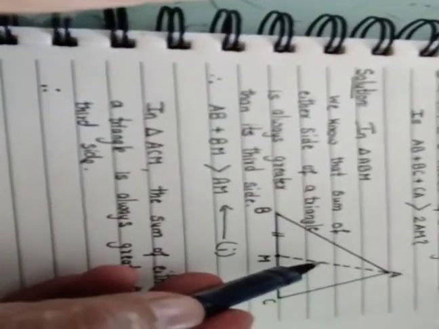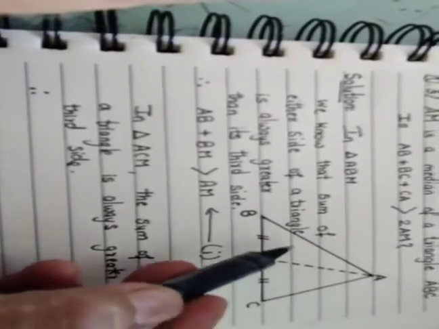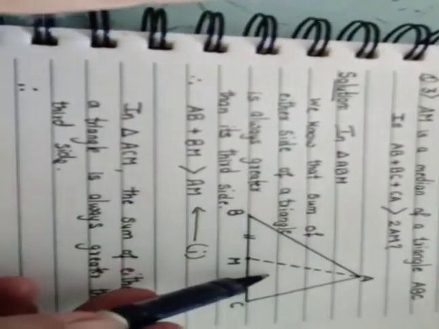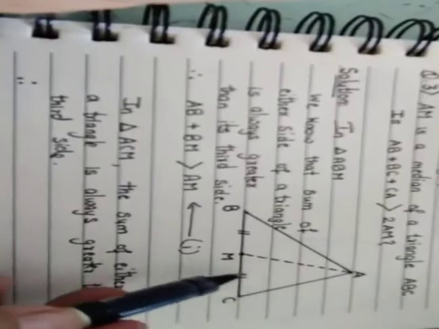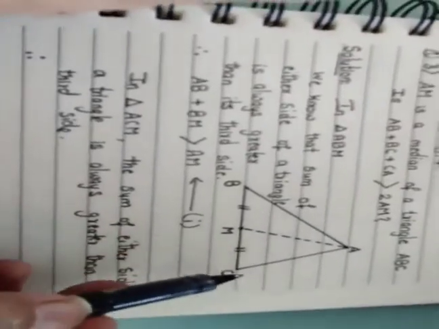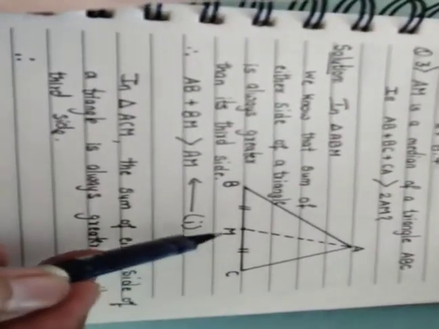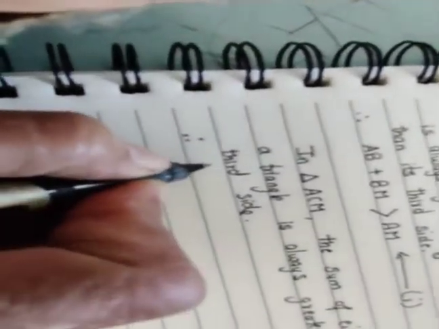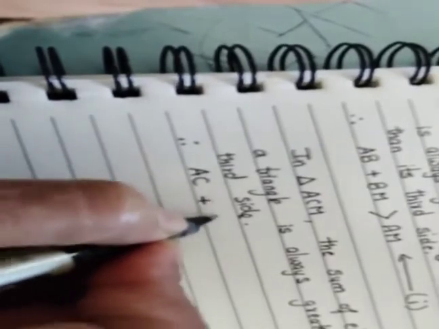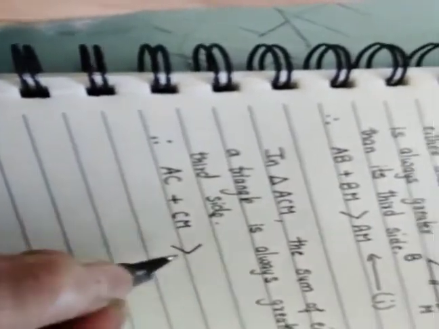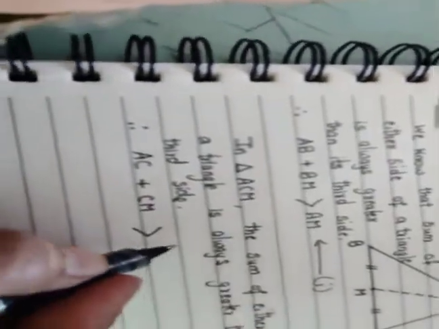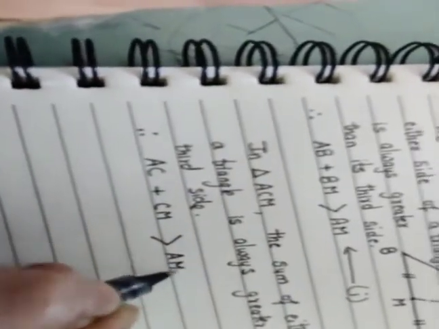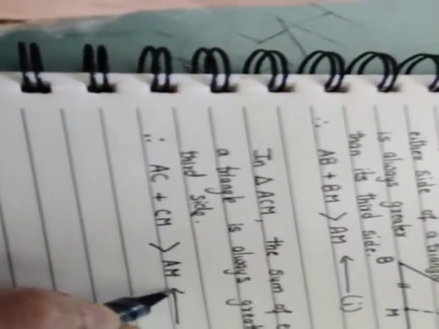Therefore, again we make use of the fact that we need AM on this side of the symbol. So we are going to add this side and this side, that is AC plus CM, right? So AC plus CM is greater than the median, that is AM. And now let us mark this as equation 2.